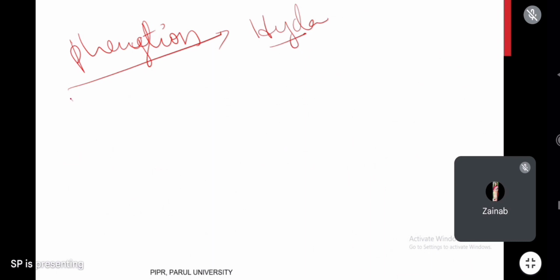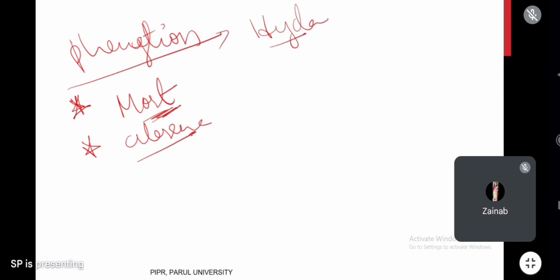First important point about phenytoin, everybody listen carefully from here, because phenytoin is very commonly used in hospitals. First thing, it is the drug of choice in most seizures. Just now I explained, in most seizure conditions, most convulsions, phenytoin is the drug of choice. And one more point I told: it is not the choice in absence seizures. This is the second important point.